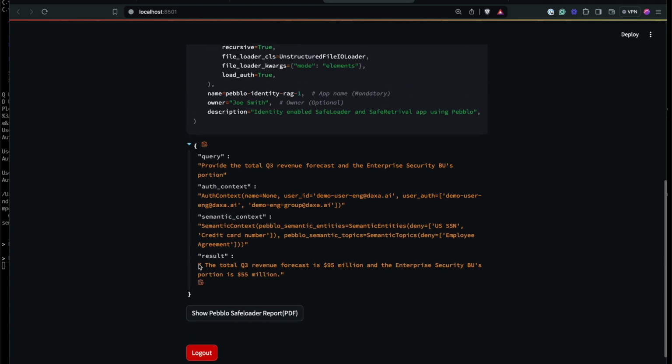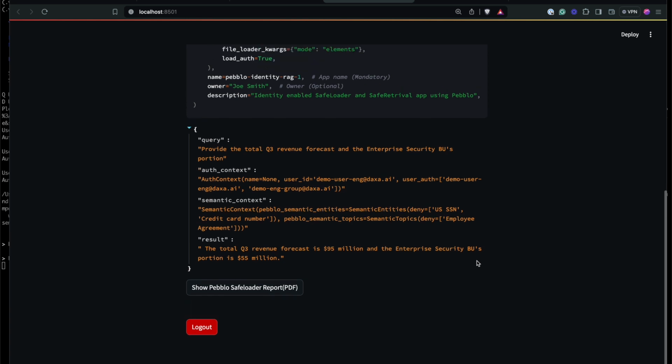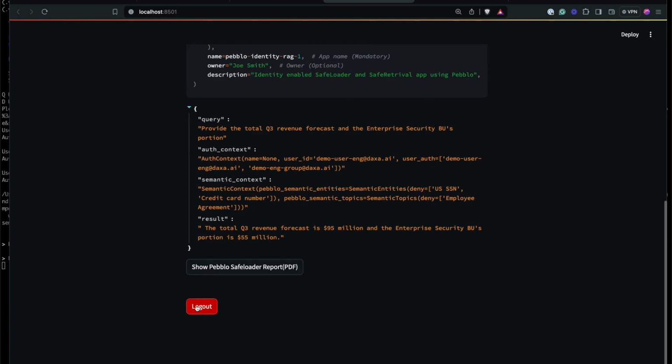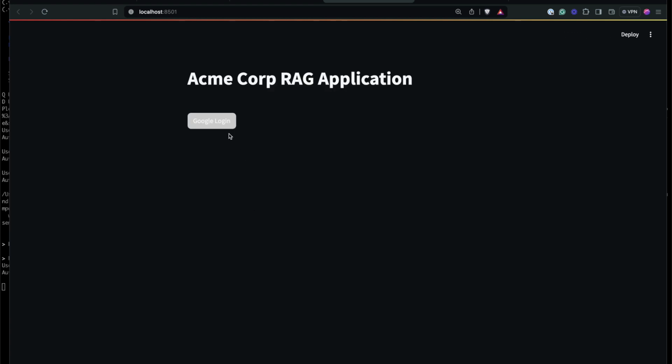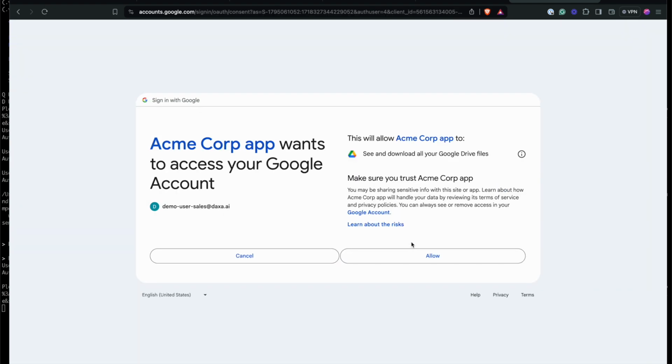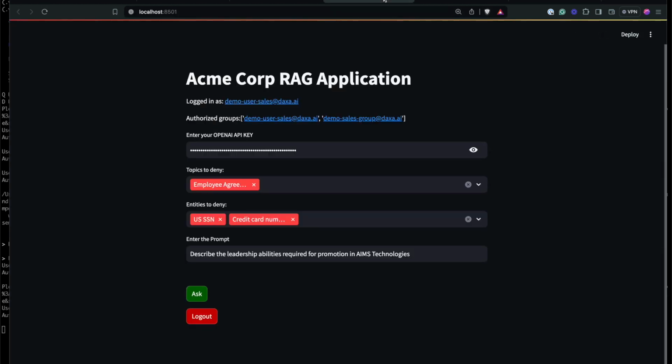As you can see, the application responds with not just the total revenue forecast, it also gives the specific information, the contribution from a specific business unit in this company. Now let's try the same prompt as a different user. Again, we'll pick a user that is not as privileged as the internal facing user. Perhaps it's an intern, and in this case, let's use a sales team member. As you can see, it's a sales user, it has a different set of privileges. And let's try the same prompt here.